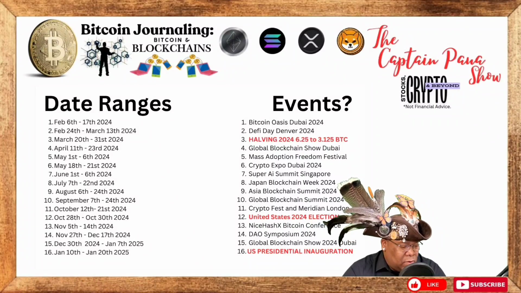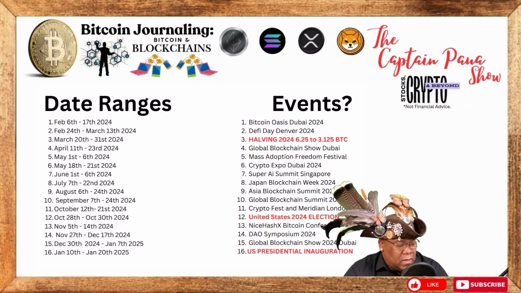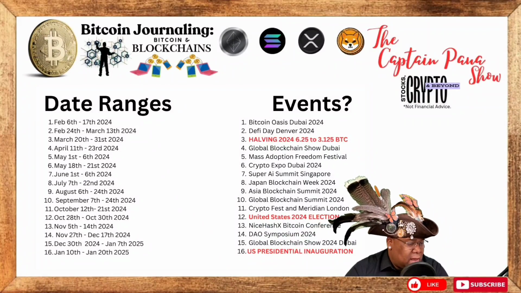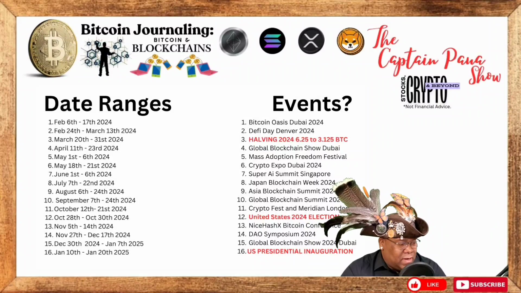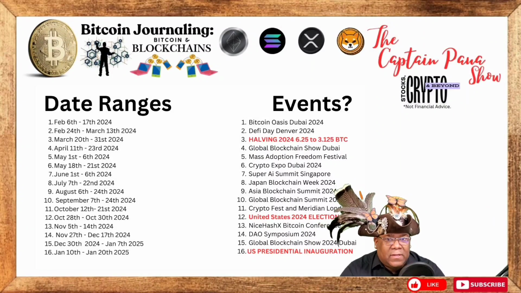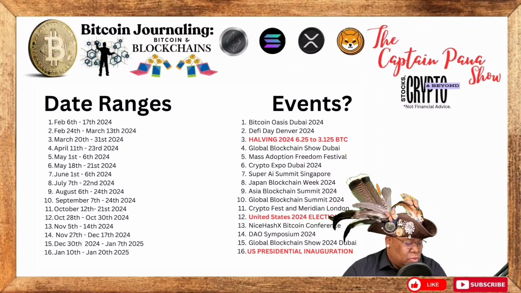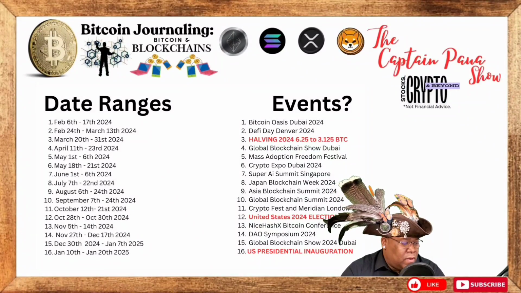And then we had our U.S. presidential inauguration going into January 10th through January 20th, that window where we saw another swing low, swing high. So as we take a look at the date ranges, we can correlate with possibly movement in the price of BTC. Of course, there is no guarantee. We're just simply looking for trends as we go forward.